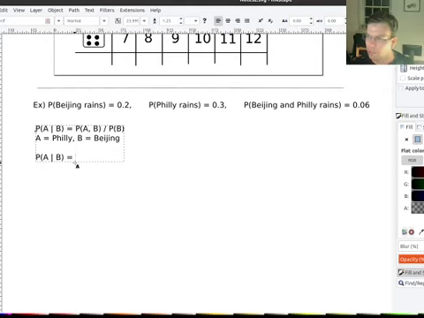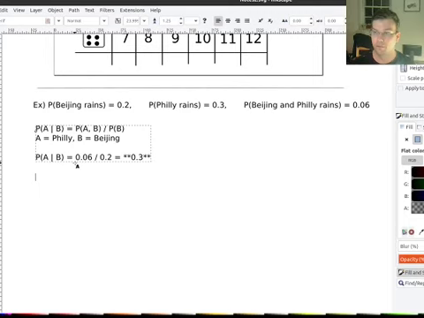The joint probability of raining in Beijing and Philly is 0.06, and the probability of raining in Beijing is 0.2. When I divide that out, I actually get 0.3. So interesting. What we just showed is that the probability doesn't change when we condition on Beijing.